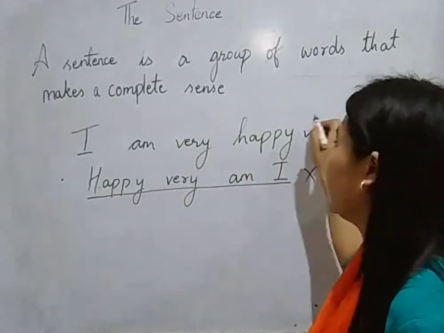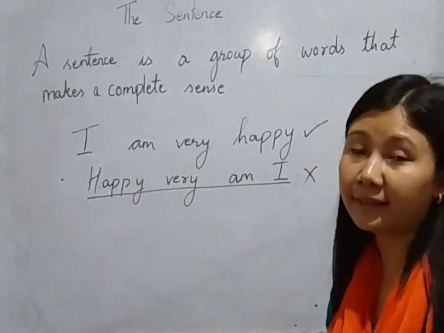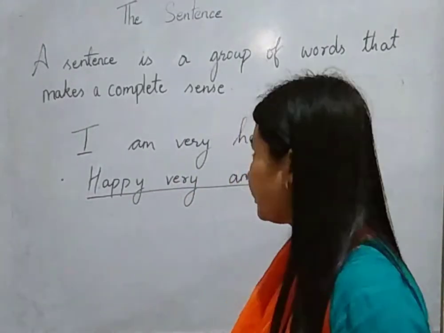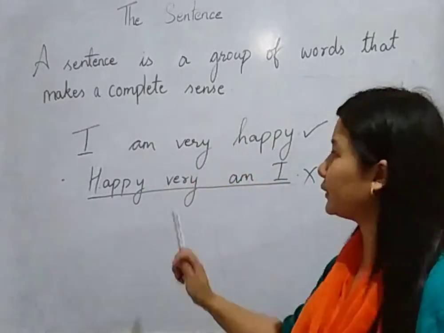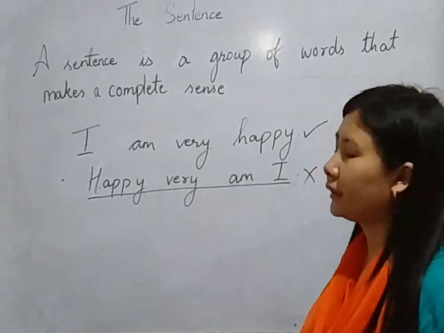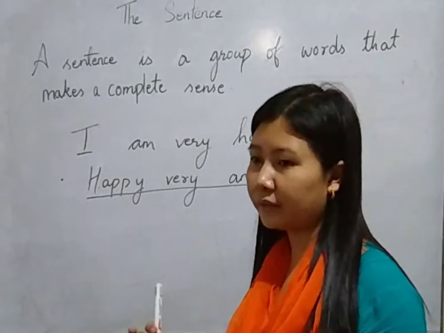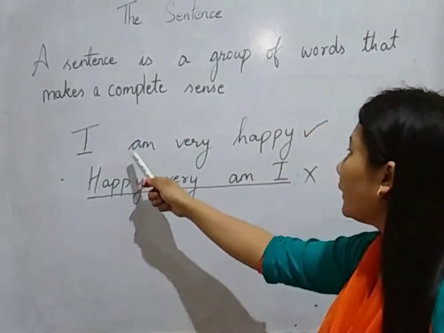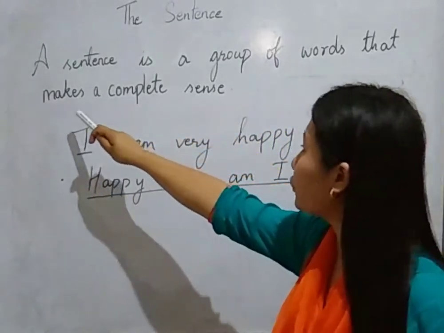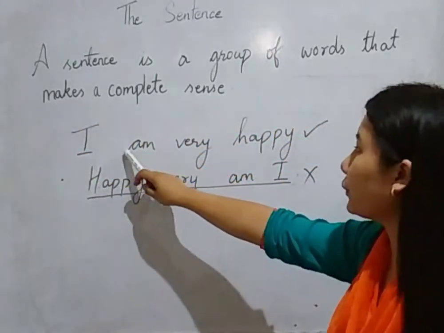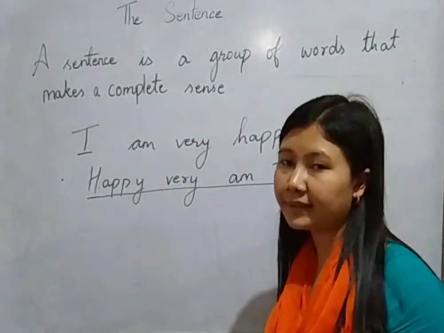But the upper one, I am very happy, is an example of a sentence. You need to remember that a sentence is a group of words. This is also a group of words, but the upper one is the correct format in which words should be placed. So this one is an example of a sentence. And along with that, you need to remember that it should make a complete sense. The upper one makes a complete sense.